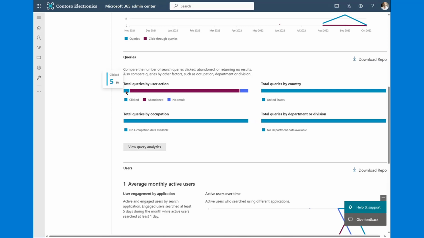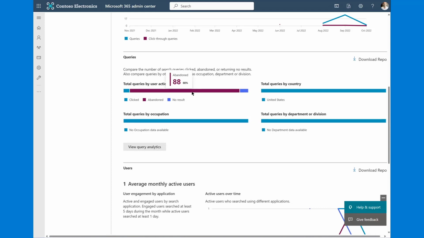If we move down, we've got a couple of other new reports here. As you can see, you can look at the number of results that were clicked, in this particular case, 5%, versus the number of no results versus the abandoned queries. If you think about this, this is an indicator that search is not very successful in my environment, because 100 searches were performed. However, only 5% of those resulted in some kind of meaningful activity. If we come over to this side, 7% of them didn't return a result at all.